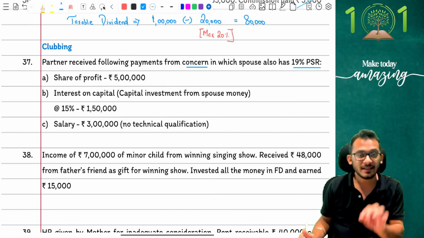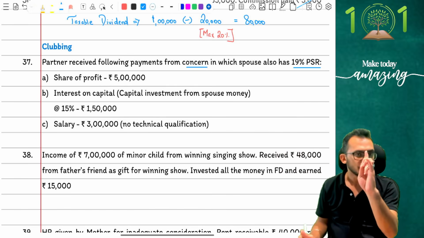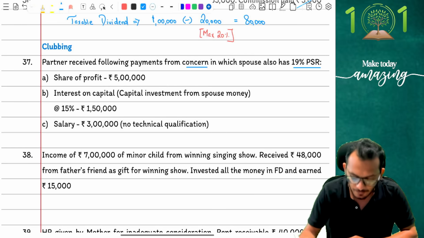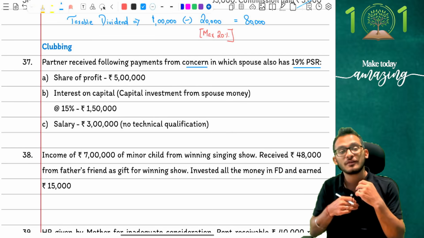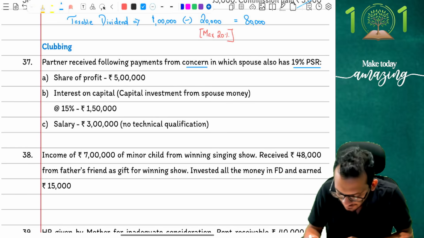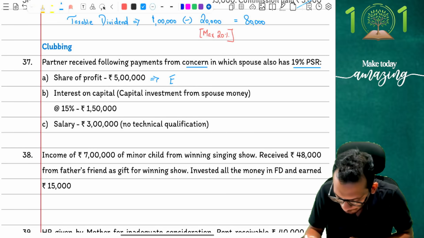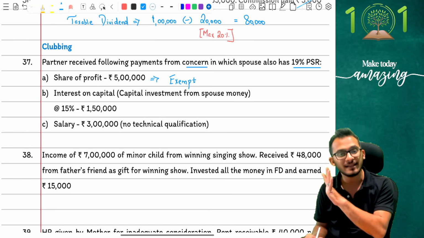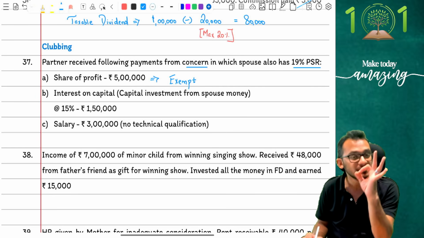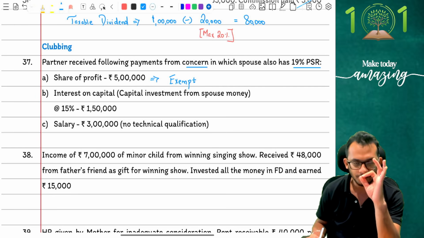With that, they are saying the following payments have been received by you. Payment number 1, I have received share of profits. As a partner, if I have received share of profits, people, I'm sure you should have got this right. The answer is fully exempt. Yes, income tax has made it extremely clear that any share of profit received by the partner is fully exempt from tax, has nothing to do with income tax, will not pay a single rupee of tax on it. Be very careful. Yes.